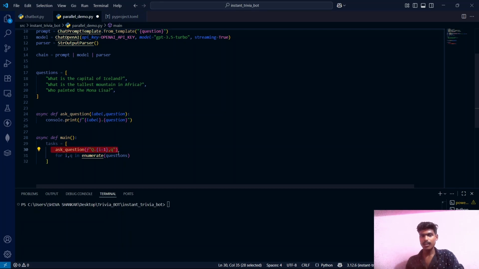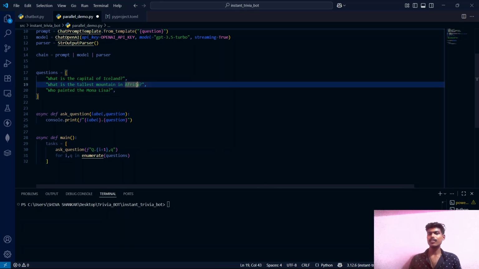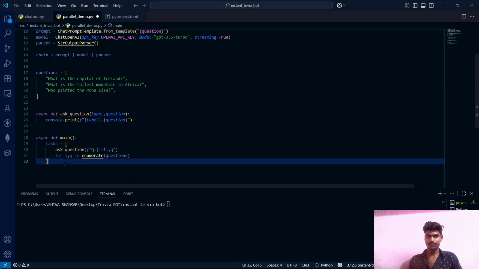I am repeating again, the function will be built, not executed, because we need 3 functions to be executed in parallel, not one by one. If we execute a normal for loop, guys, the functions will be executed one after another, step by step. But we don't want that. The purpose of this particular file parallel_demo.py is that all the questions should be answered in parallel at the same time. So for that purpose, we are building the tasks. These are all going to be async tasks.